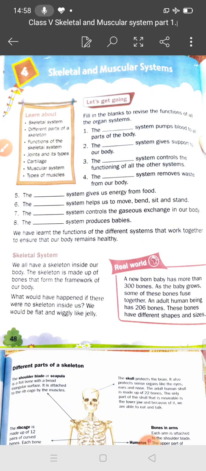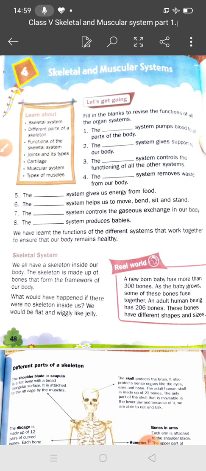The system pumps blood to all parts of the body. So student, which organ pumps the blood to parts of the body? Yes student, heart. In this chapter we will read the skeletal and muscular system. Which system pumps blood to all parts of the body? Yes student, circulatory system. The circulatory system pumps blood to all parts of the body.